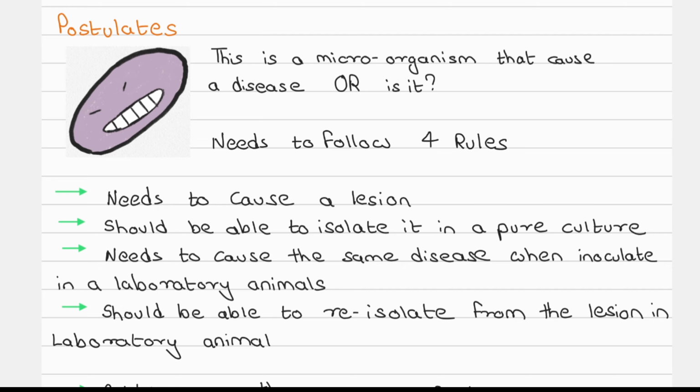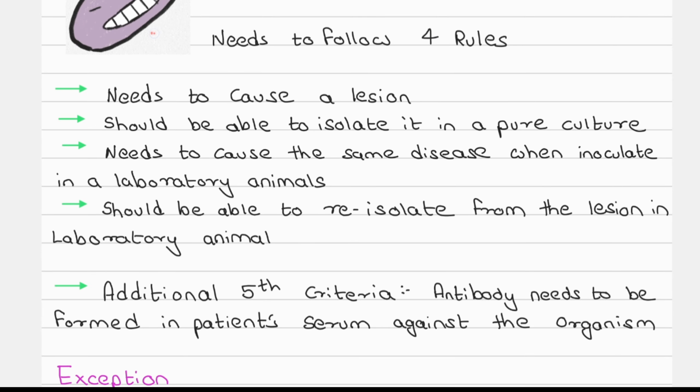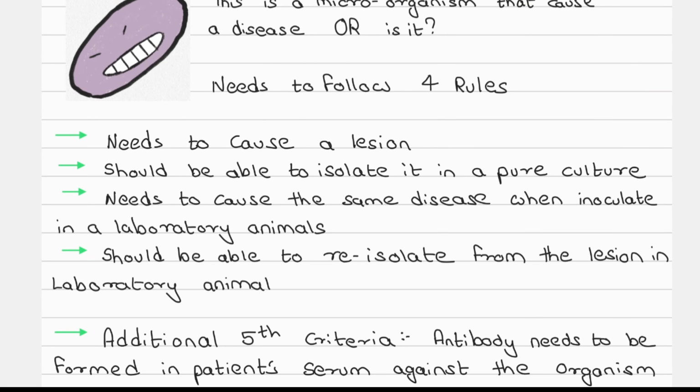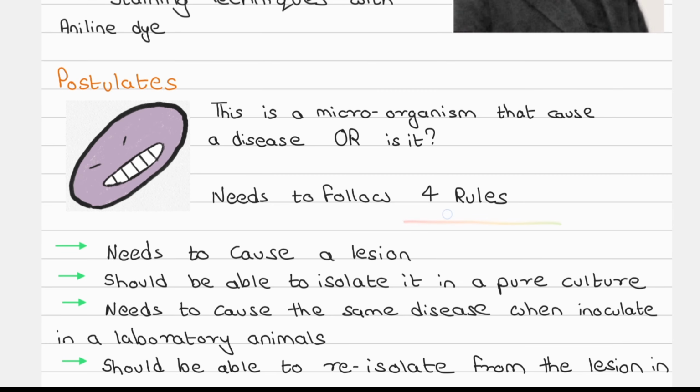We need proof for everything. So to say without any doubt that this microorganism will be able to cause the disease A in any healthy patient, we need that microorganism to follow these four rules. And these four rules are the postulates of Robert Koch.